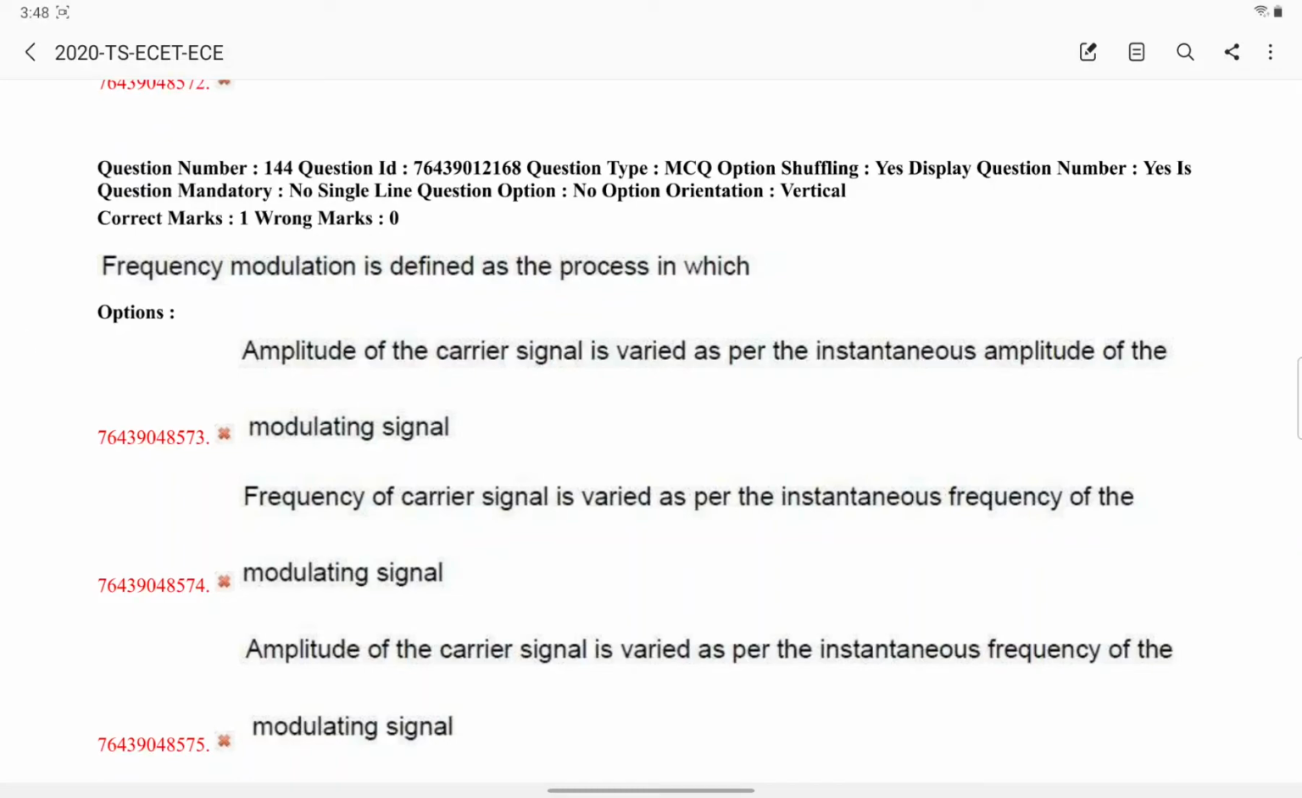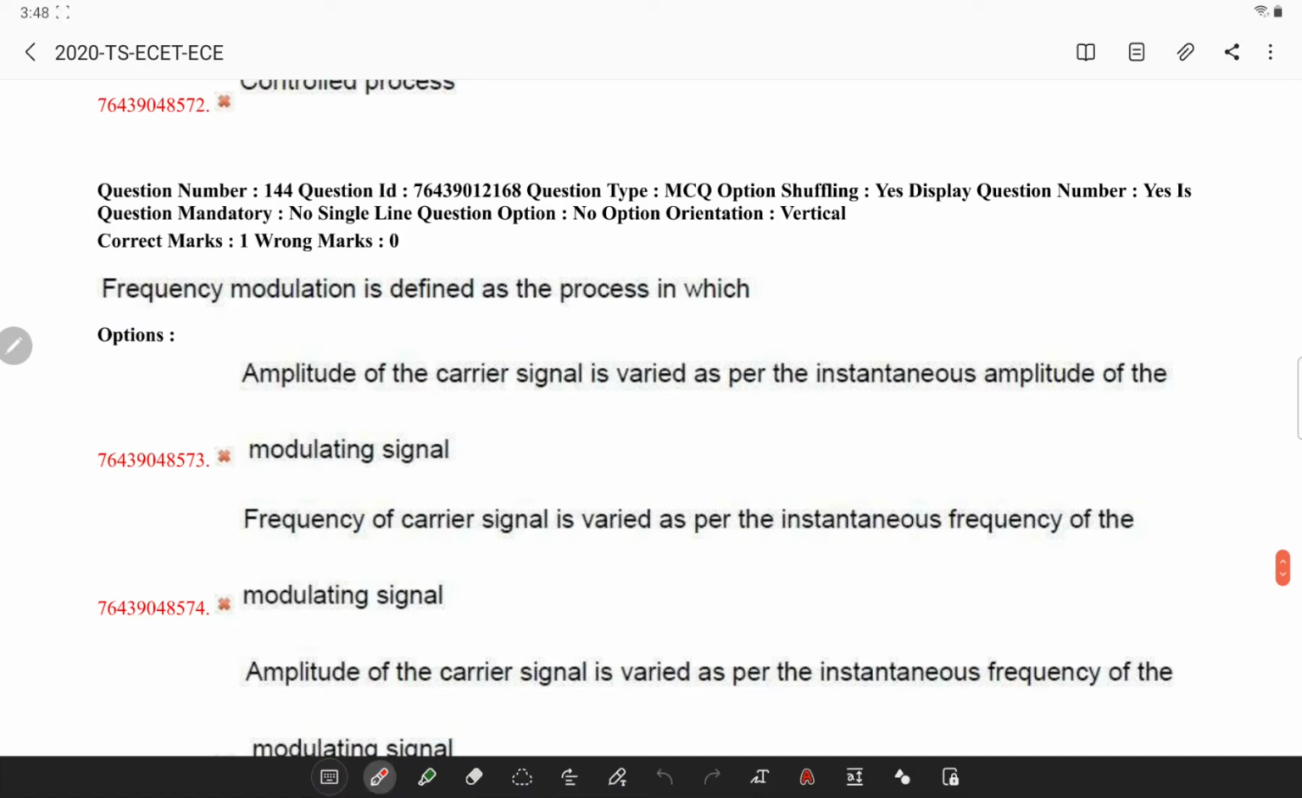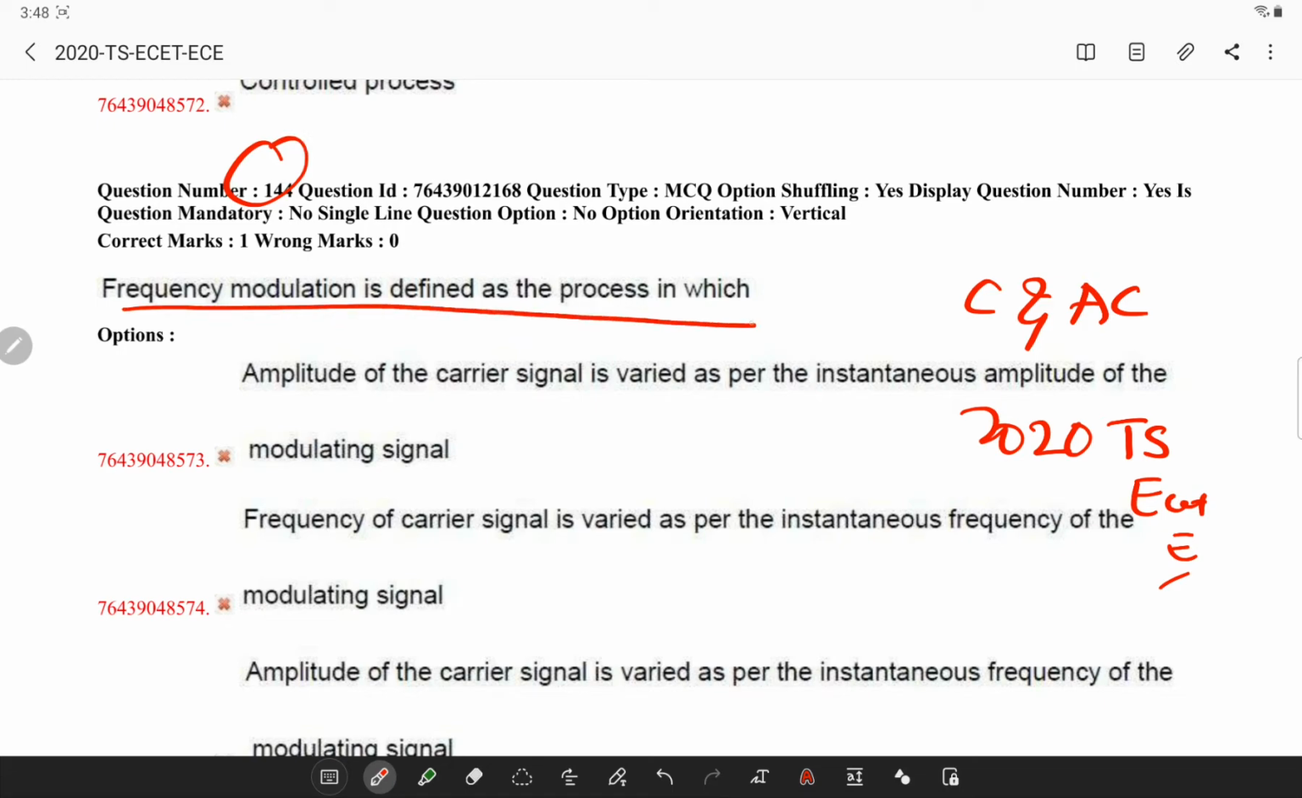Hi friends, today let's solve questions related to communications and advanced communications in the 2020 Telangana ESET question paper. This is for ECE. Now, frequency modulation is defined.